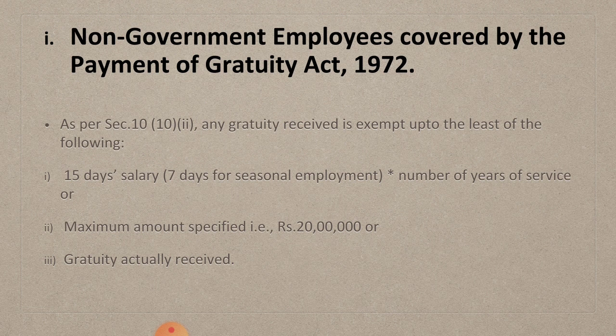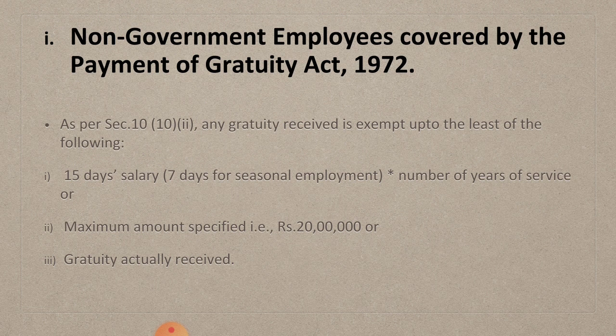As per section 10 subsection 10 clause 2, any gratuity received is exempt up to the least of the following three conditions. Whichever is least, that amount is considered for exemption. First, 15 days salary, or 7 days salary for seasonal employment, multiplied by number of years of service.